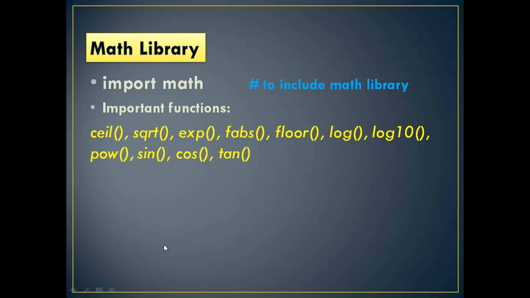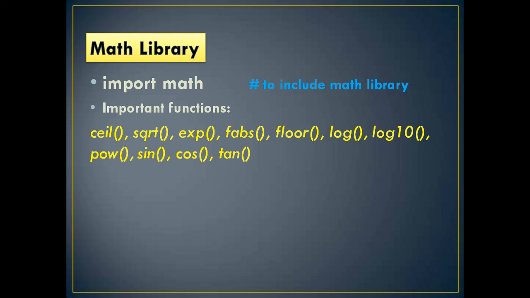Or another third option is from math import star. Star means once again all the functions. Anyhow, import math is doing the same, but what is the necessity of from math import star? While using those functions, you need not write math dot name of the function. Understood? If you want to use math dot name of the function, just write import math.